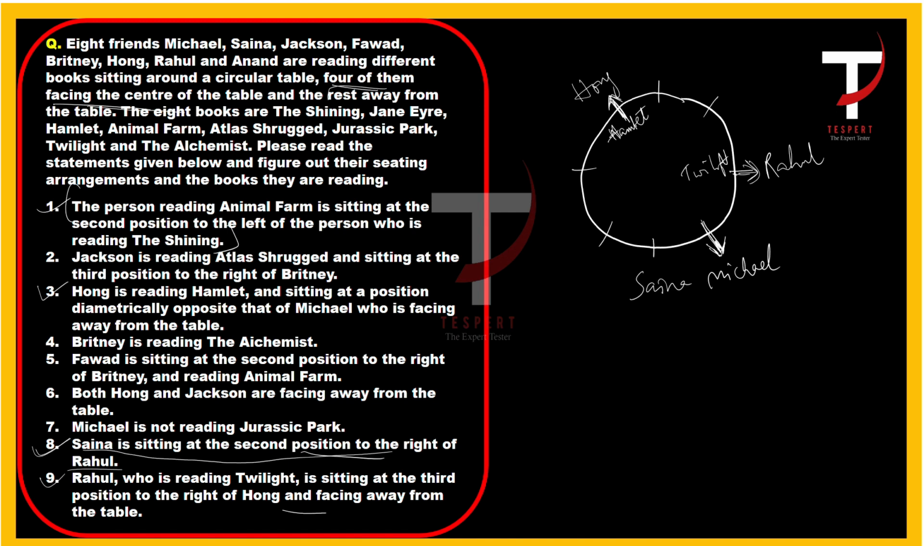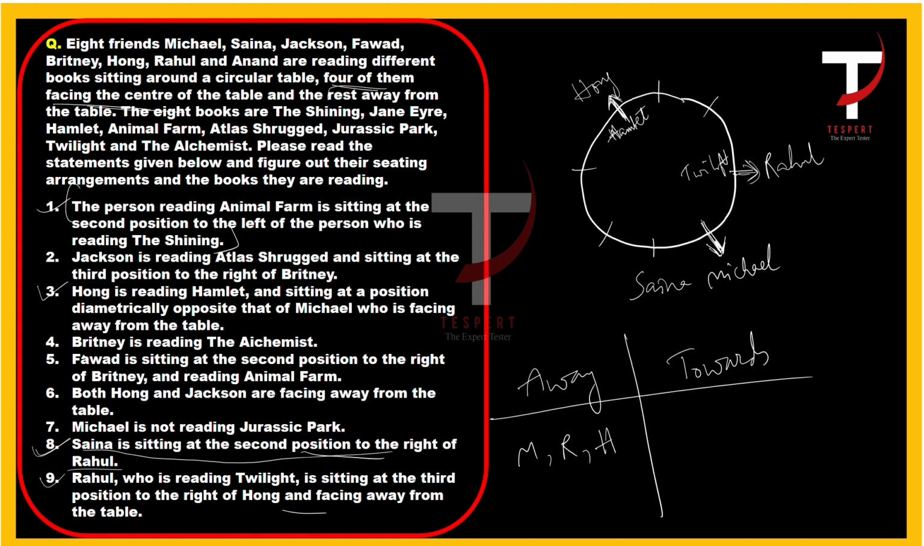And now we know that 4 persons are towards the center and the remaining 4 persons are away from the center. So we can mention it here, the persons who are away from the center and the persons who are towards the center, right? Who are away from the center? Michael is away from the center, Rahul, Hong, and if we consider statement number 6, both Hong and Jackson are facing away from the table. So Hong is already here, so Jackson is the remaining person. Who are towards the center? The remaining 4. Out of 8, 4 are away from the center and the remaining 4 are towards the center. So Saina must be towards the center. Anand, Fawad,